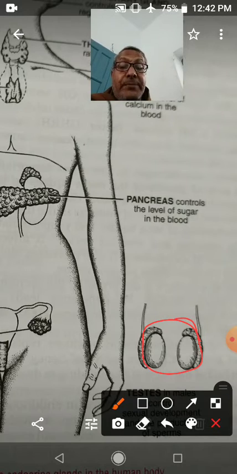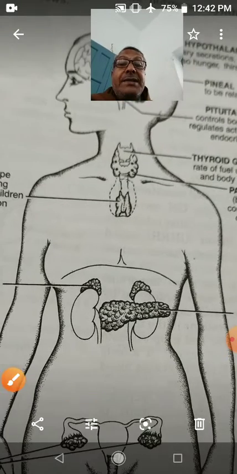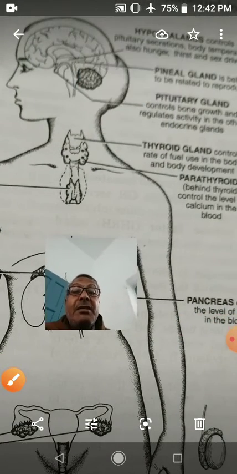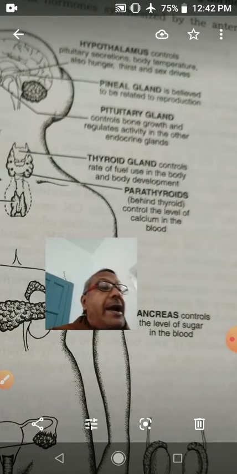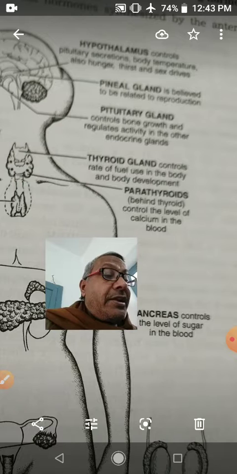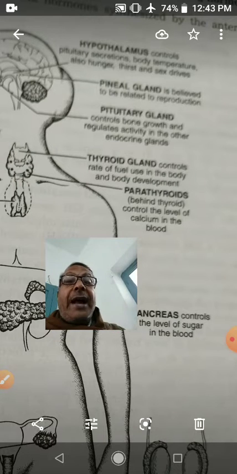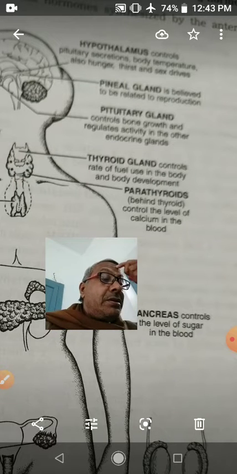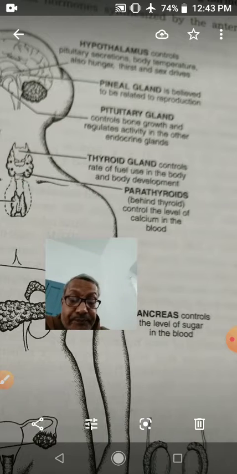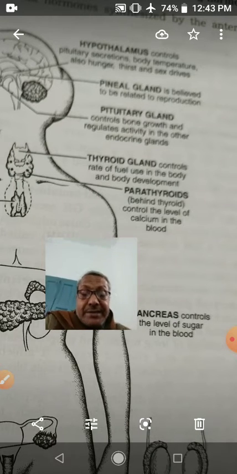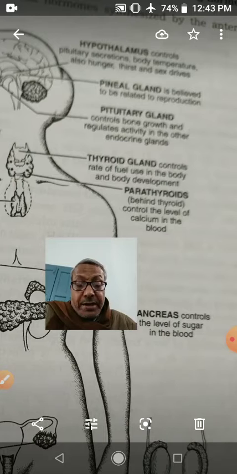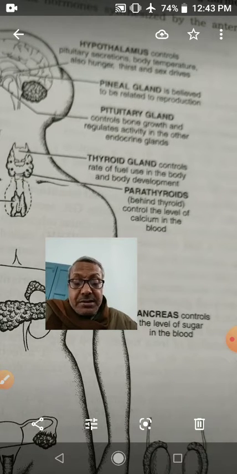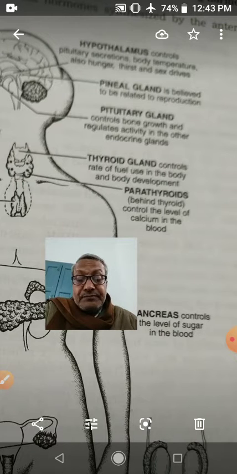Children, you have to see what their role is. So see, the hypothalamus. The hypothalamus is present in the brain. The hypothalamus controls secretion of the pituitary gland, and it will regulate body temperature, hunger, thirst, and drives.